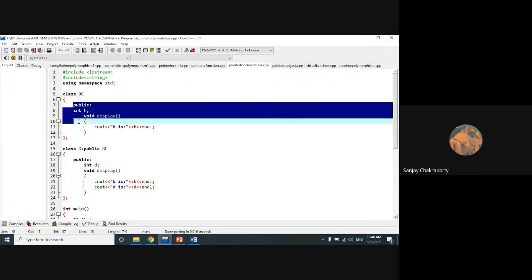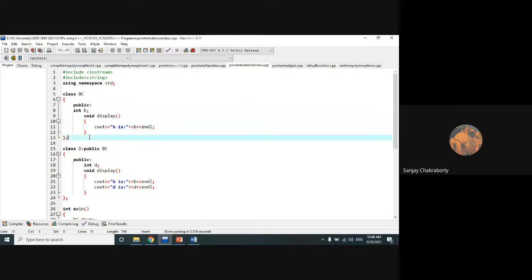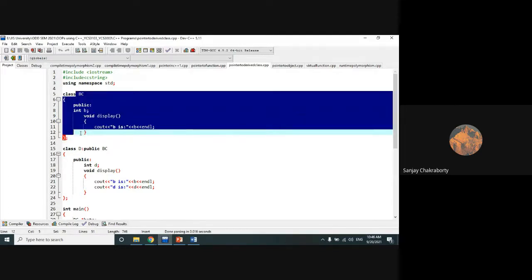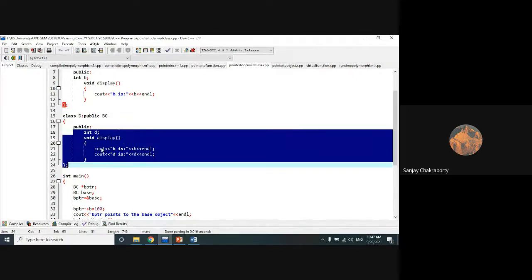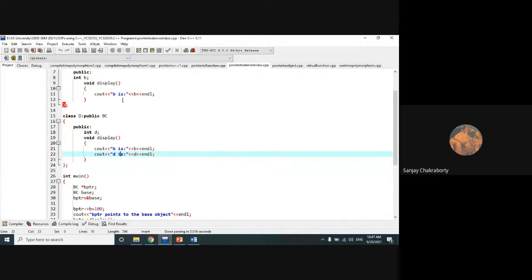Here I have defined a simple void display method of the BC class. Still, I am not using any concept of pointers here, right? Now I have defined another class, which is a derived class of this BC class, that is D. Single inheritance I have applied here, and within this D class I have defined the same function void display with a similar display of D value as well as a new value of D, right?